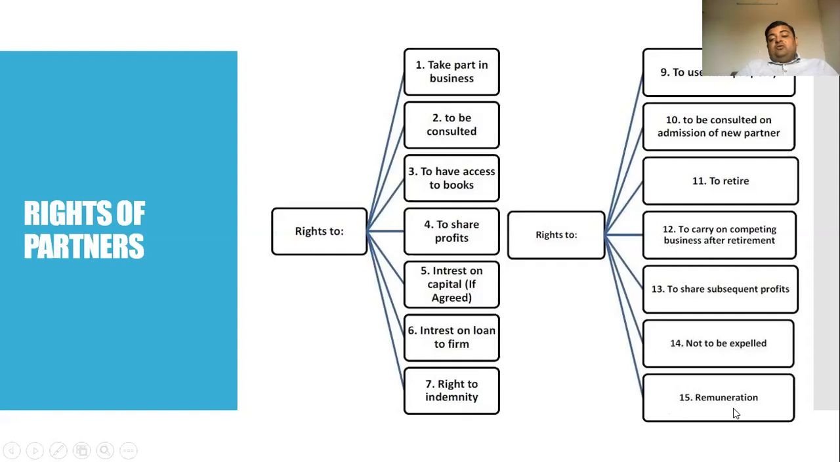And last is right to remuneration. Again, the remuneration is something in return for the services rendered by the partner to his firm. So these are the various rights that are given to the partners under the Partnership Act 1932, so that a business can be carried out.